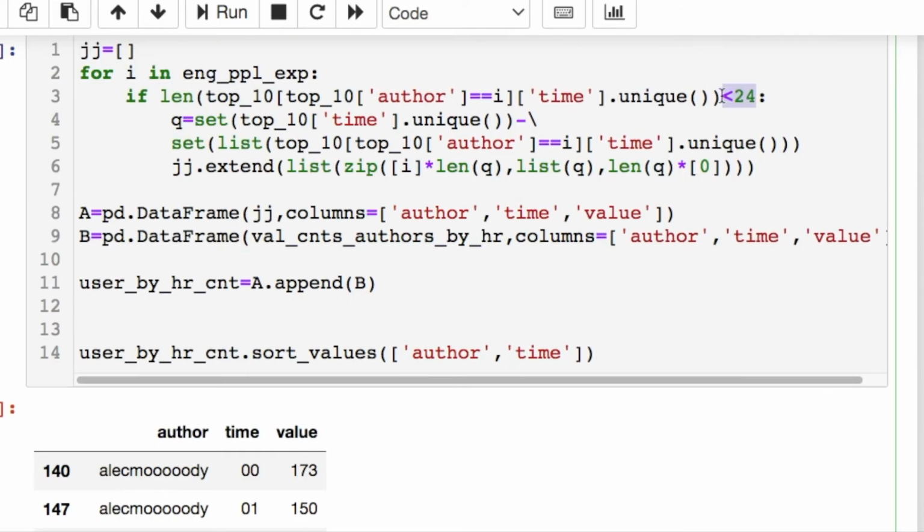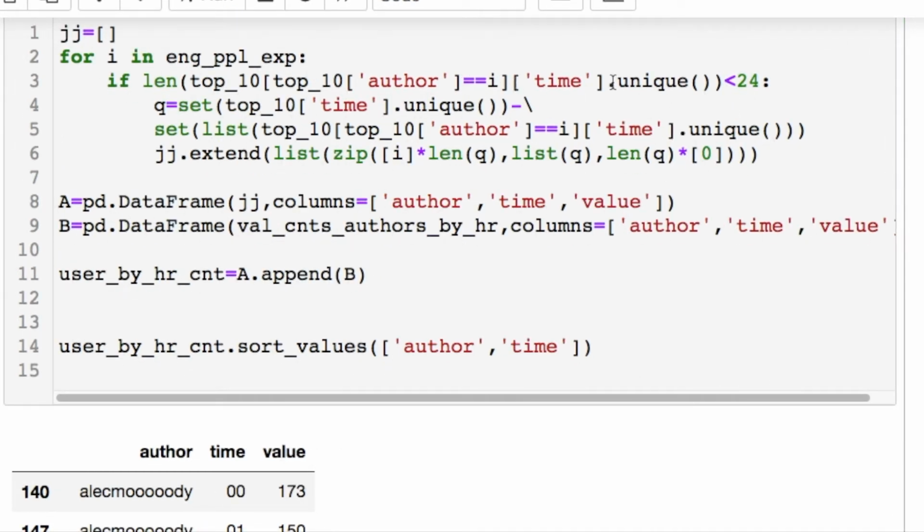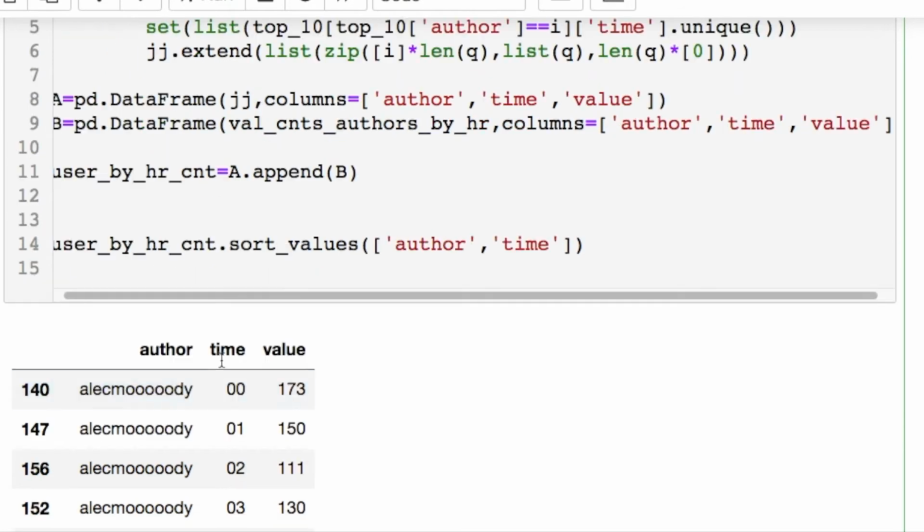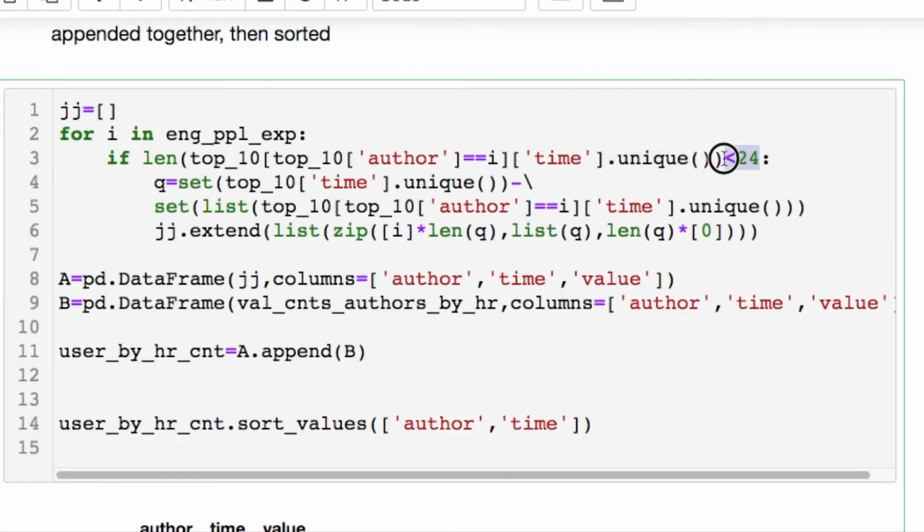Therefore, we have to create this condition where if it's less than 24 entries for this particular name, we're getting the unique times that they have for each one of these people. If they don't have 24 entries, then we do a set difference. I took the full data set and made sure that it was 24 for unique values. If it wasn't, I would have hard-coded it by hand, but I didn't have to in this case. We do the set difference from what we're evaluating for each person, and then we zip together the hours that we're missing, and then add a 0 for that missing hour since there was no count.